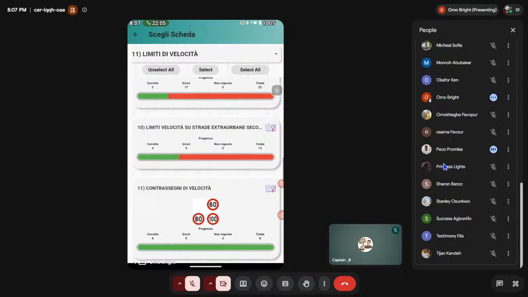Extraurbana principale with the autovettura with the rimorchio. What is the speed limit? That's 90, minus how many? Minus, that should be 40. Is the man right, guys? That goes to Sophia. Is it right?